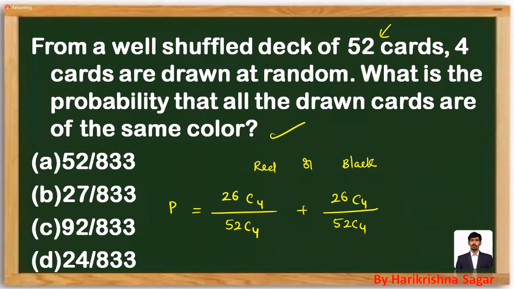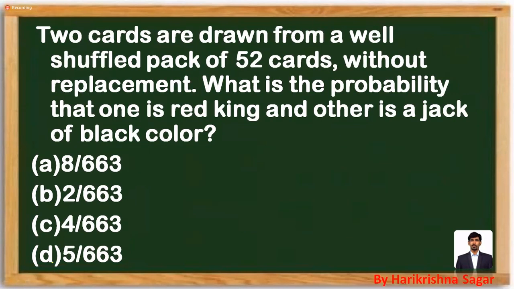If you further simplify this, you are going to get the answer. Let's assume all the cards are red. How many red cards are there? 26. So choose 4 from 26. Or otherwise, all the cards can be black also, because only those two are the possible colors. So it is 26C4 plus 26C4, divided by 52C4. So the answer choice will be this. I am not doing the simplification. So look at the next question.